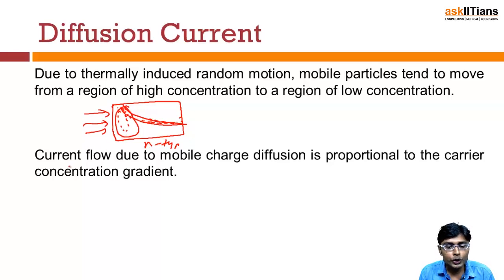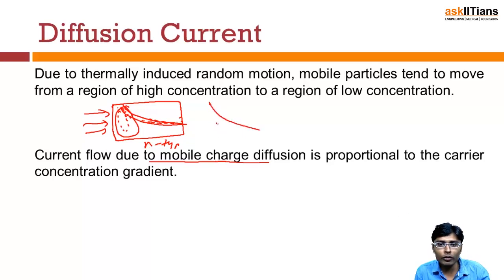So current flows due to the mobile charge diffusion, and it is proportional to the carrier concentration gradient. The more the concentration gradient, meaning the more the slope, the more electrons will pass from the region of higher concentration to the region of lower concentration, and thus the current will be more. So the current flow majorly depends upon the carrier concentration gradient.